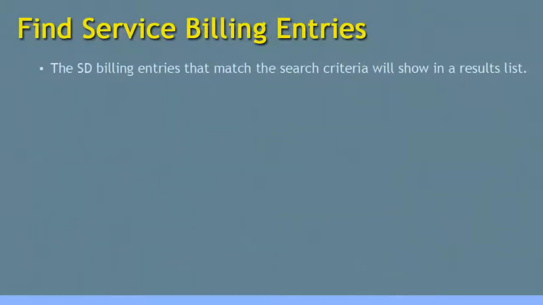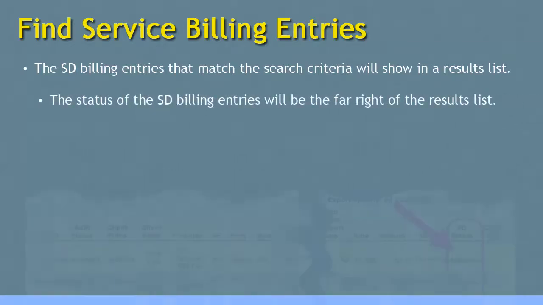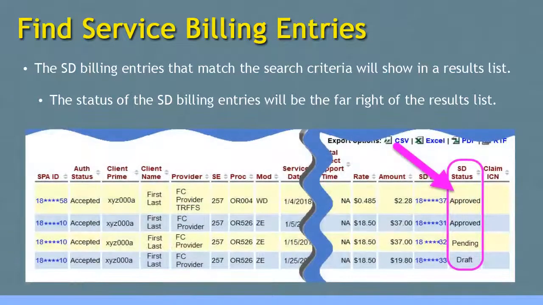Any SD billings that match the search criteria you entered will show in a results list at the bottom of the page. You may need to scroll down to find them. The status of the SD billing entries will be at the far right-hand side of the results list. This information is useful in tracking your SD billing's progress through the process. In the example shown here, 2 of the SD billings have a status of approved. That means the CDDP program has reviewed and approved these SD billings, and the system can now put them in a claim for payment.